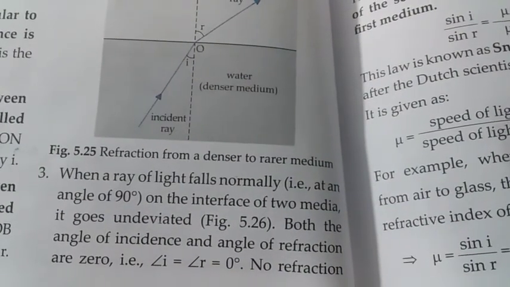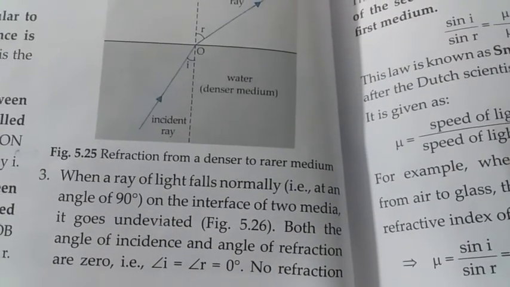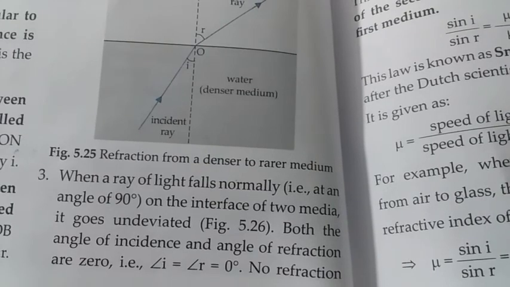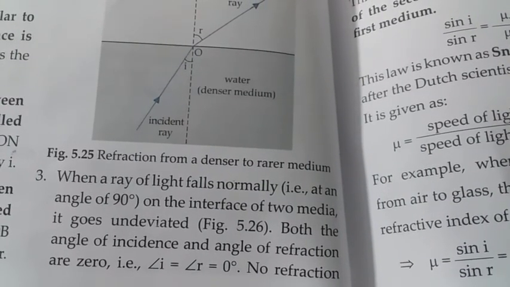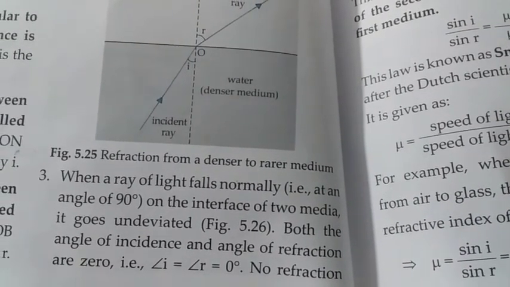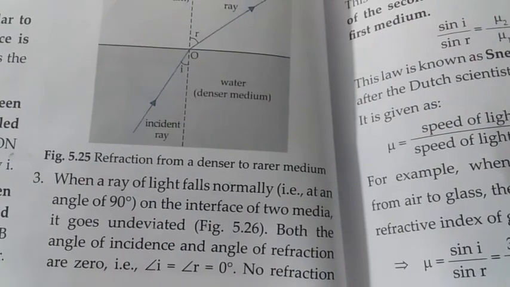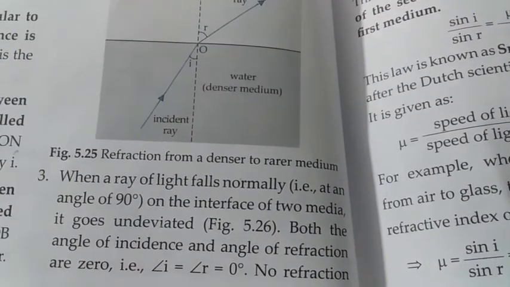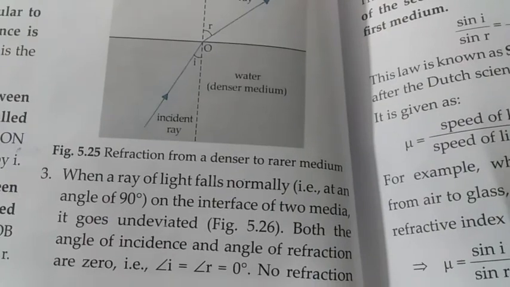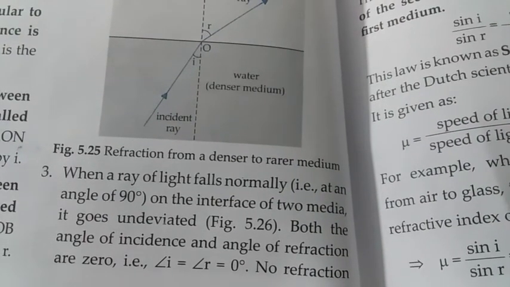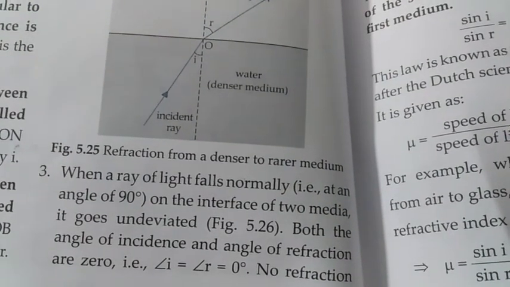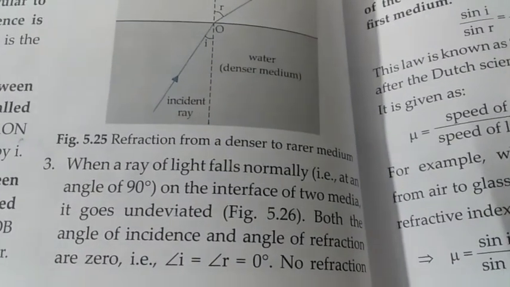And third property is when a ray of light falls normally, that is at an angle of 90 degree on the interface of two media, it goes undeviated. Both the angle of incidence and angle of refraction are 0. So no refraction takes place when light falls normally on the interface of two media.